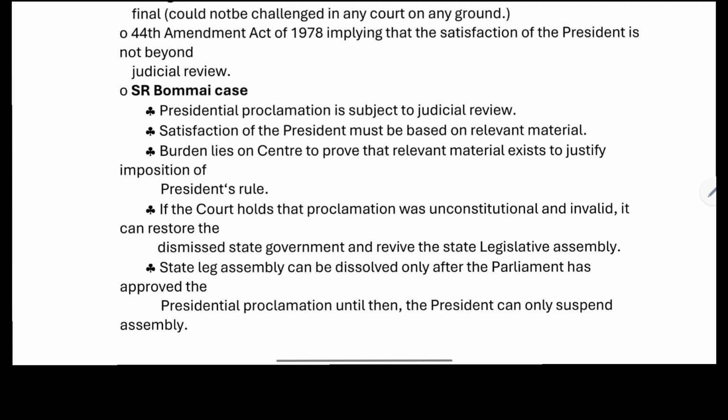In the case of judicial review, what does the judiciary check for? The judiciary checks whether there is relevant material to justify the imposition of the president's rule.